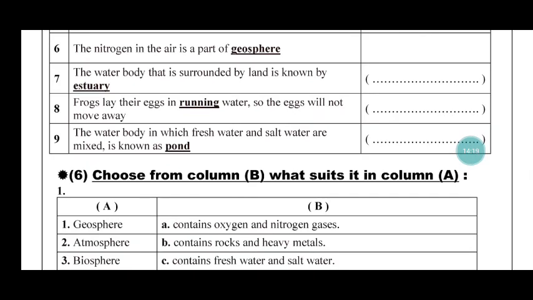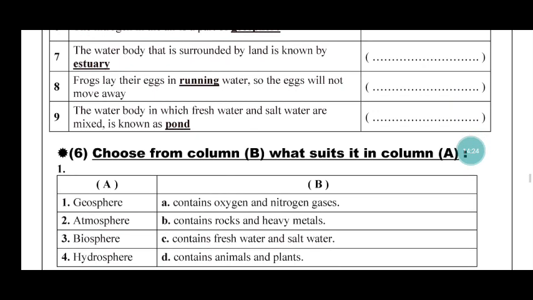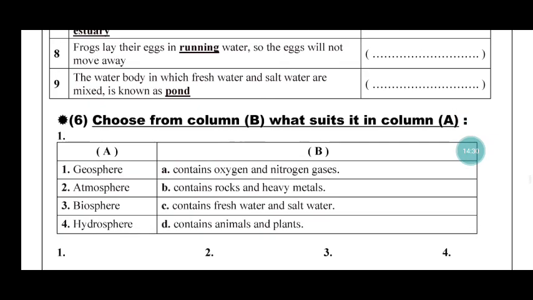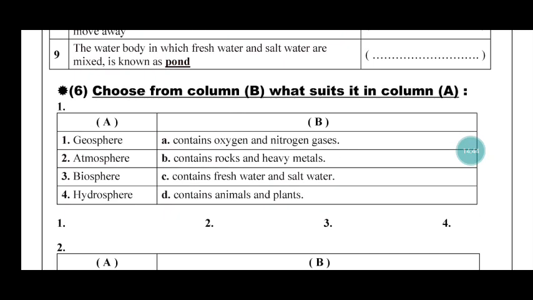The nitrogen in air is a part of atmosphere. 7. The water body that is surrounded by land is known as lake. Frogs lay their eggs in ponds, still water, so the egg will not move away. So number 8, still water. 9. The water body in which fresh water and salt water are mixed is known as estuary.